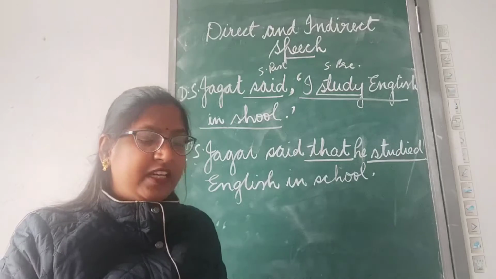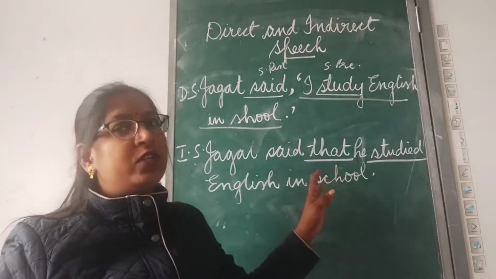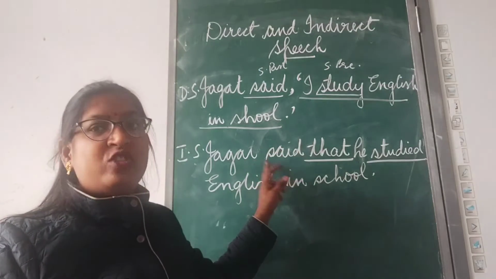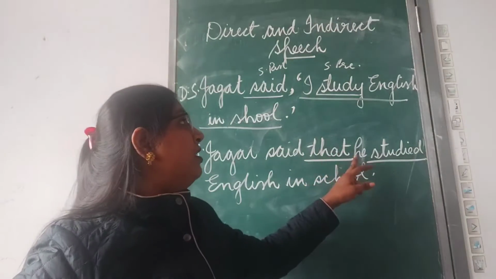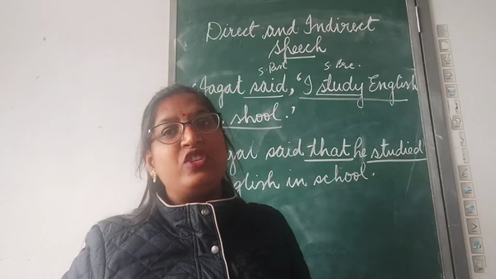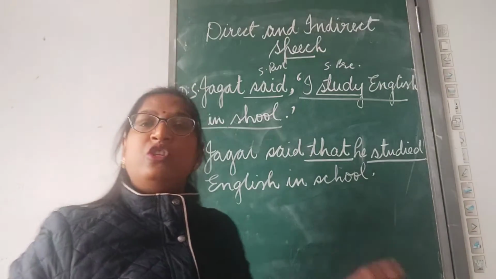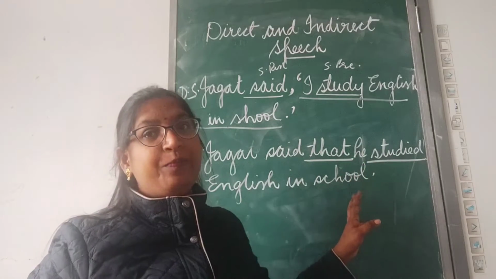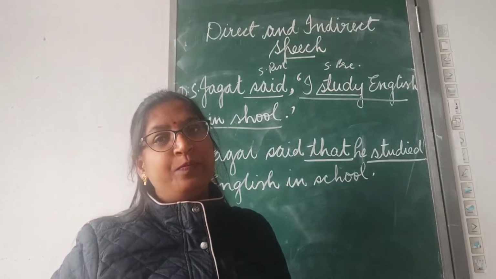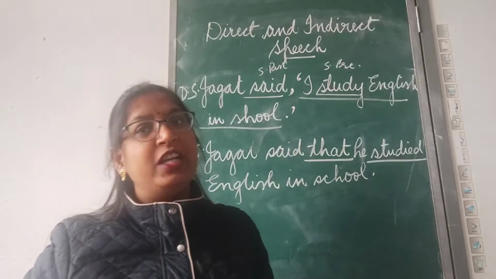So, these are the differences when we change from direct to indirect. Comma is removed. Inverted commas are removed. The tense of the quoted speech is changed according to the tense of the introducing verb. Then the pronouns are changed according to the speaker, and also we change the words denoting time, place and position. Clear? So these are the differences we discuss here, and later on we will be discussing how we change from direct to indirect. There are different types of sentences, and for each sentence type there are different rules.